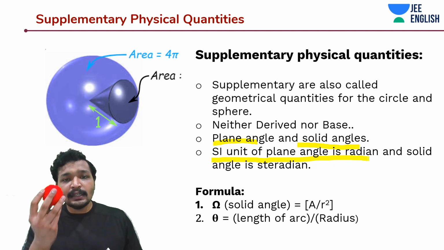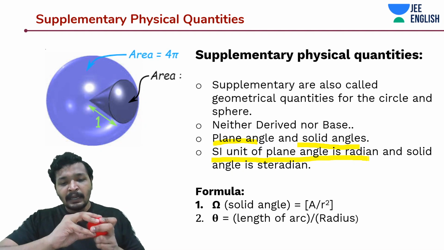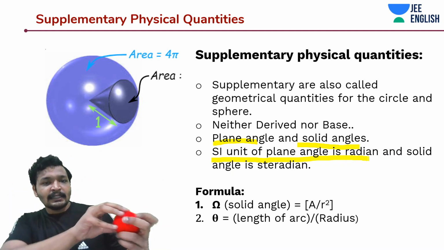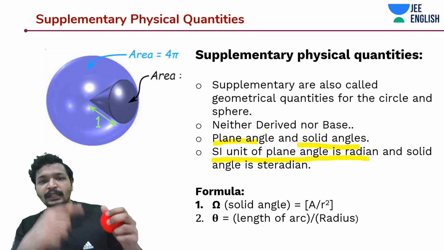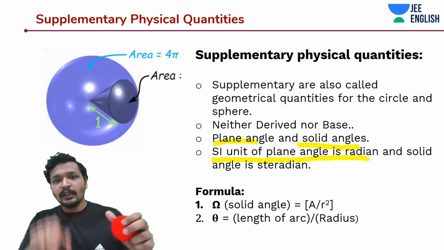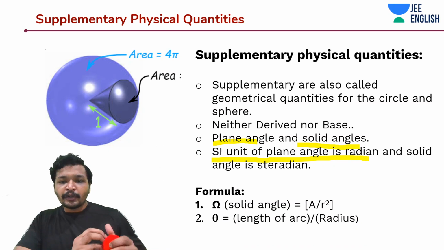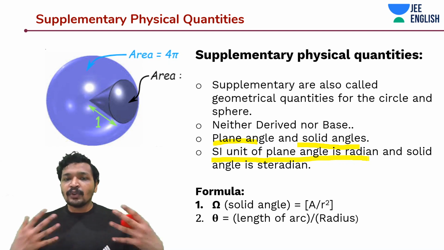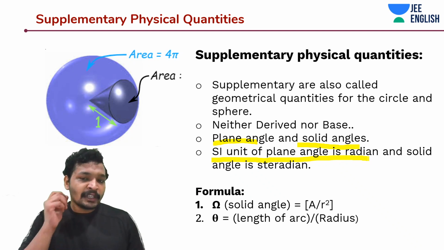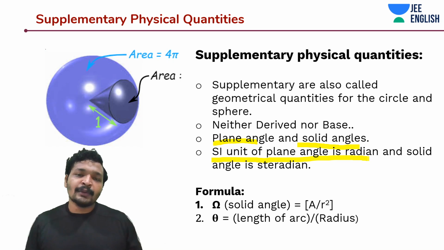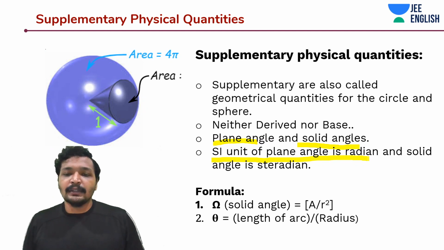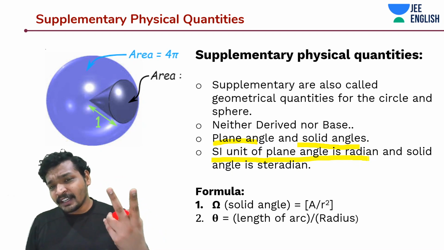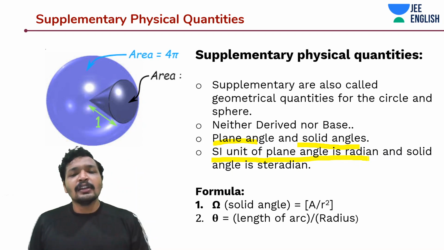And on a solid, let's say this is like a bulb or a light source that is projecting light. It is making a solid angle, right? It is making an angle in 3D. It's not a 2D angle, not just this theta, but this whole solid angle. So this solid angle is known as steradian. You express solid angle in terms of steradian. The SI unit for it is steradian. Remember these two terms: radian is for plane angle, steradian is for solid angle.